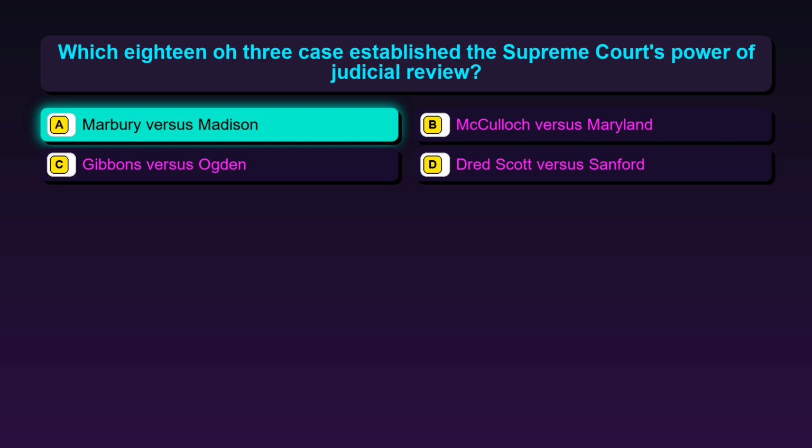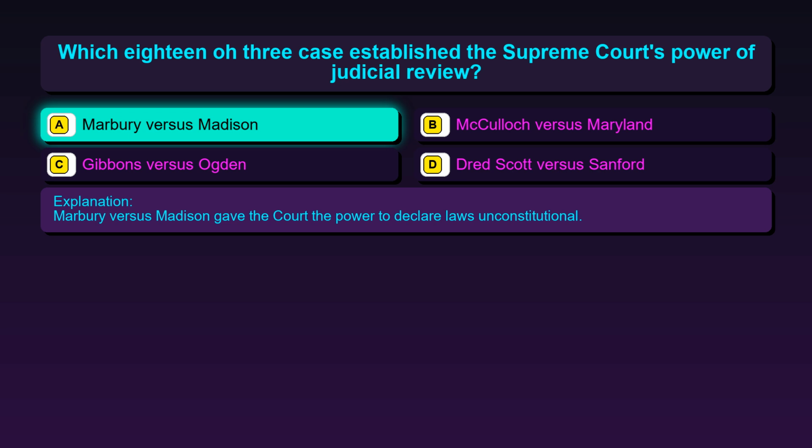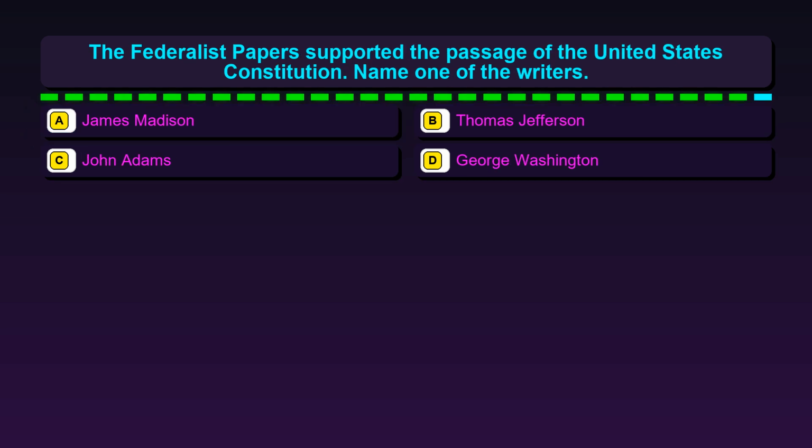The correct answer is option A. Marbury v. Madison. Marbury v. Madison gave the court the power to declare laws unconstitutional. Question 31. The Federalist Papers supported the passage of the United States Constitution.